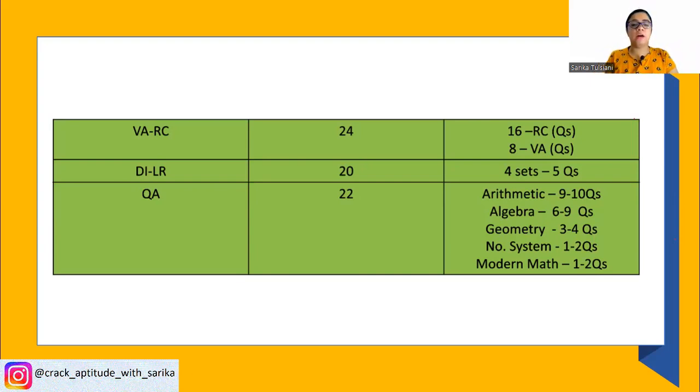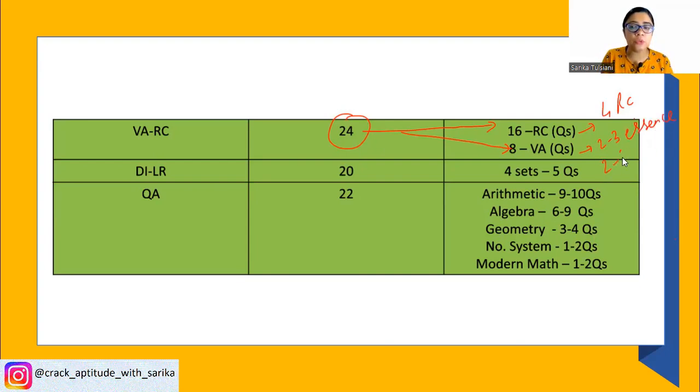Now since CAT 22 is already over, there were small changes which were observed in the exam. Obviously, those of you who gave CAT already know. 24 questions आए थे VA-RC में से, out of which 16 questions were RC questions and 8 questions were VA questions. ठीक है? RC questions, there were 4 RCs, each comprising of 4 questions, so 16 questions. 8 questions on VA, उसमें से around 2 to 3 questions were on the essence of the passage.